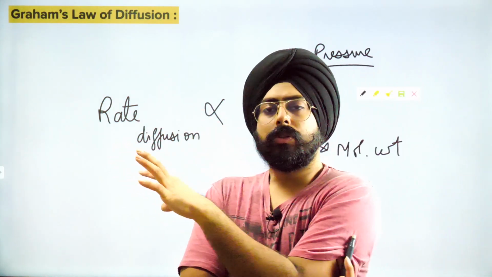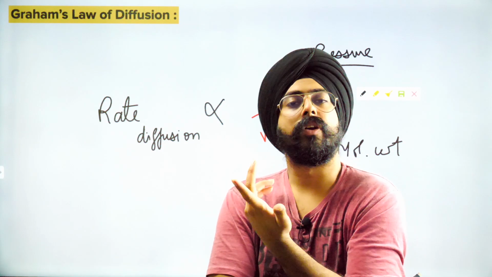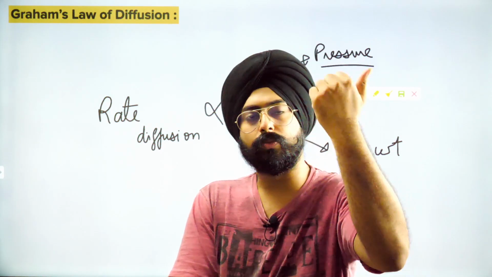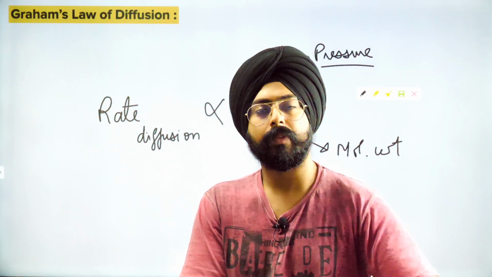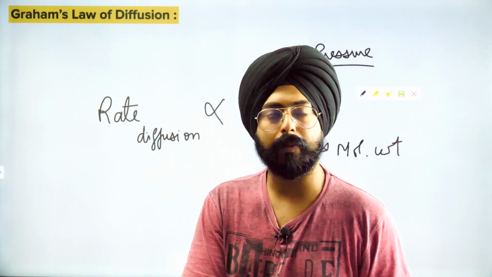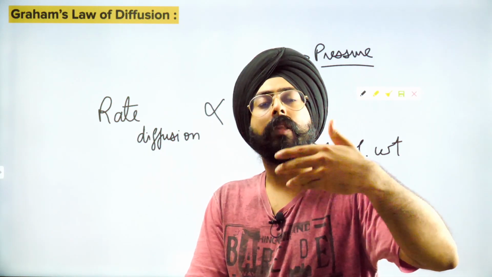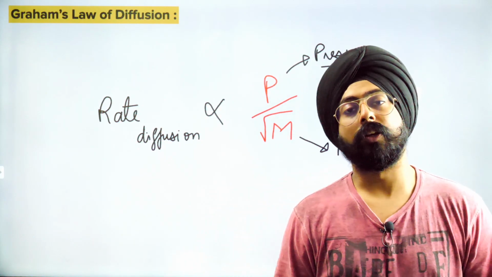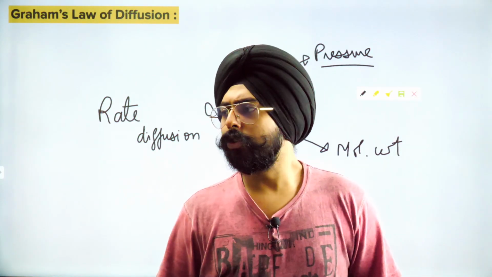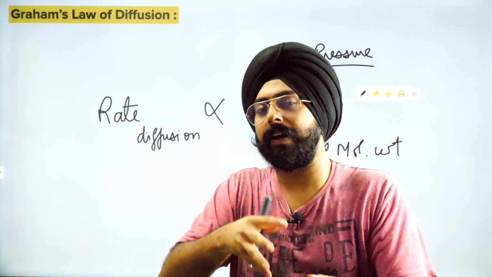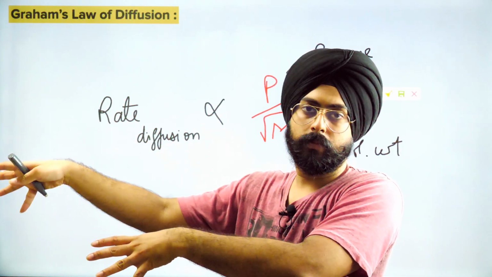See, we were able to talk about rate of diffusion in different terms. In terms of volume change per time, pressure change per unit time, number of moles changed per unit time, distance traveled per unit time. So rate of diffusion itself can be defined in different ways. Got it?